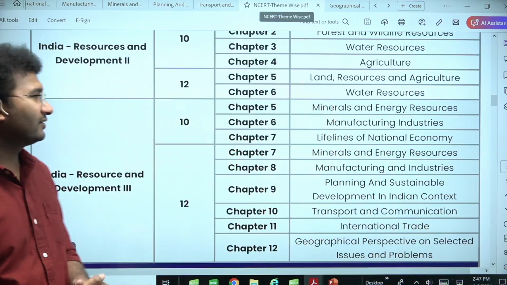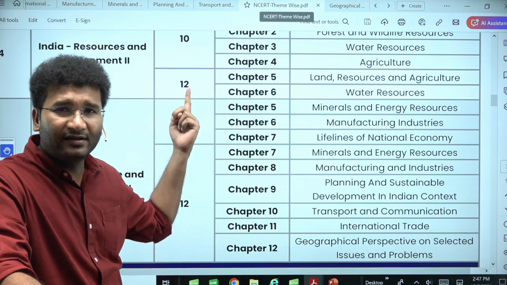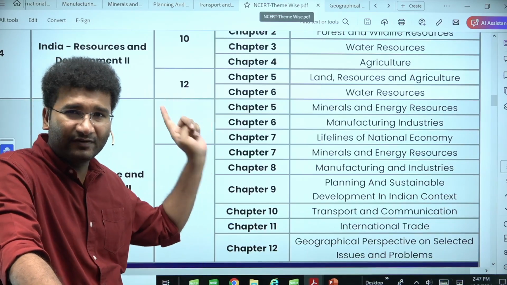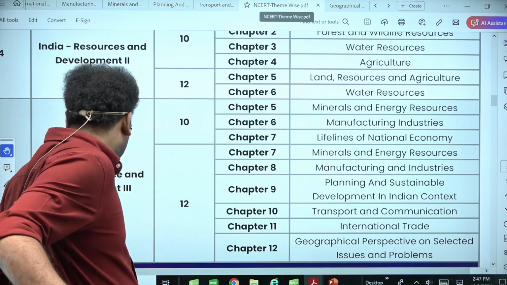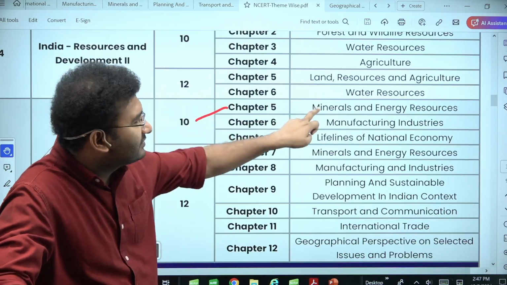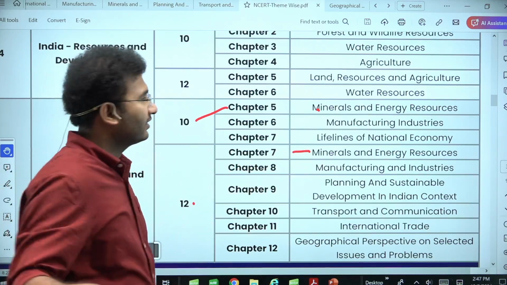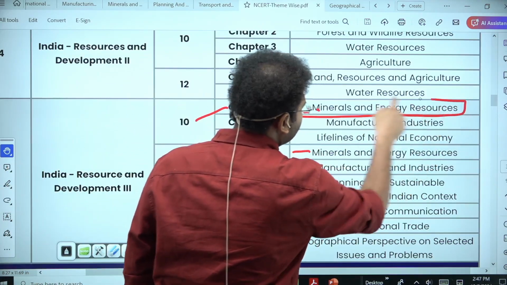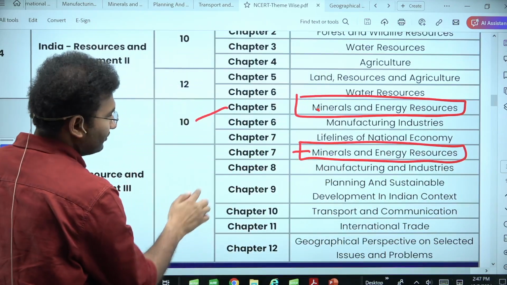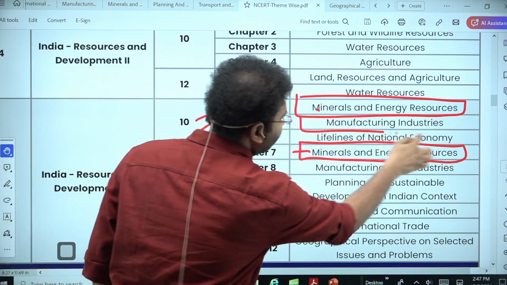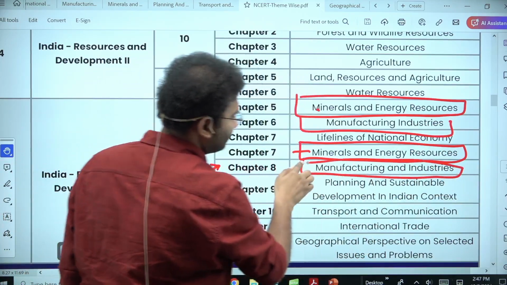What are these chapters? It is class 10 and class 12. These are the two books that you need to pick up, and there are repetitions of the chapters of whatever is there in the class 10 is also there in the class 12. It is like you go and look into the chapters of minerals and energy resources. Here also in the class 12, minerals and energy resources are there. Can you see here minerals and energy resources? And here also minerals and energy resources are there. Likewise, you go to chapter 6 here, manufacturing industries, and here chapter 8, manufacturing and industries.